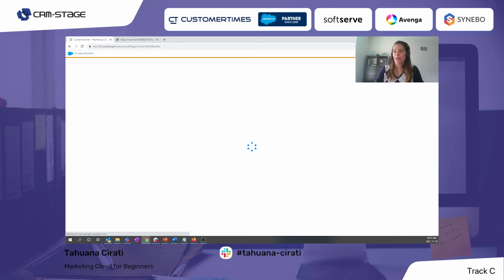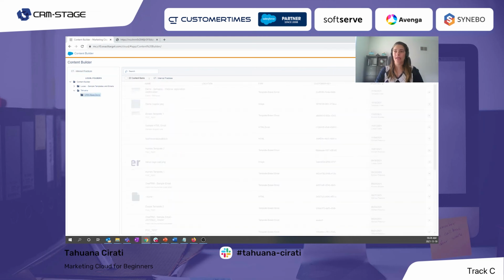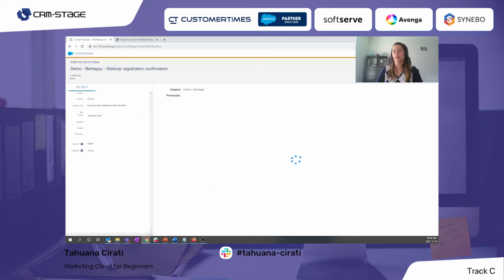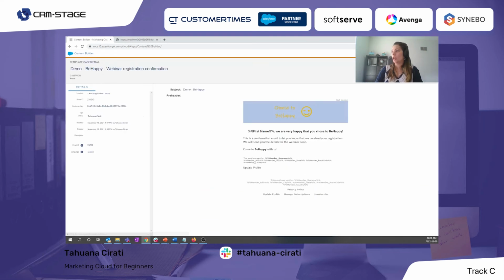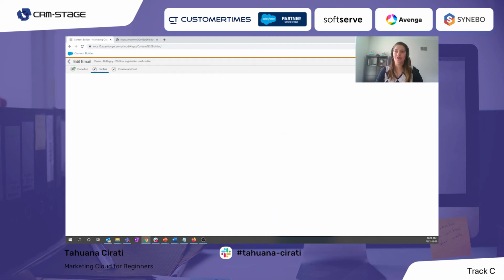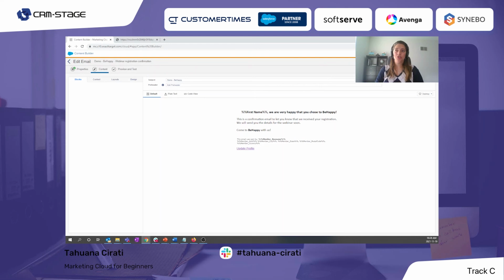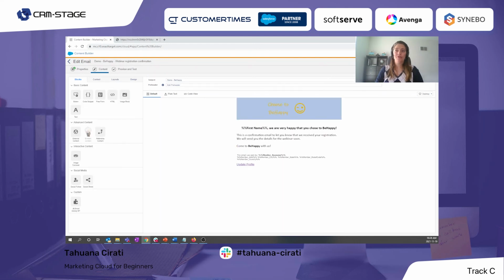So I have already actually created this email. I will just show this to you. Here we also have a folder structure. So I have a folder with my name, and I have this folder for the demo, and this is the email that I have created before. So basically what I would like to highlight, when we create an email, we have a very similar situation to the form. We have some content blocks that we can use here, which are the same image, text, everything very similar to what we did for the cloud page.